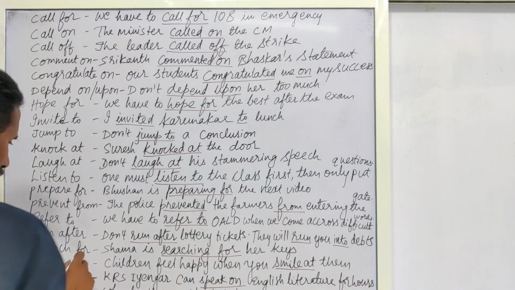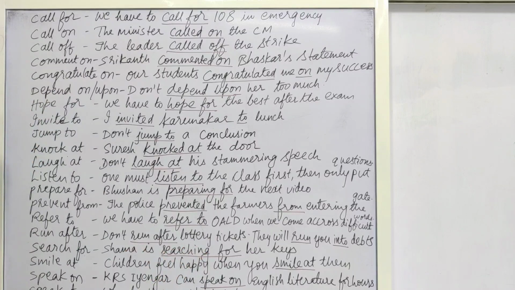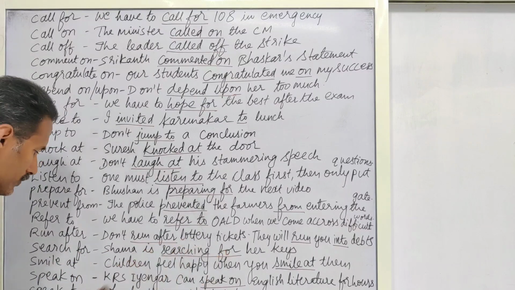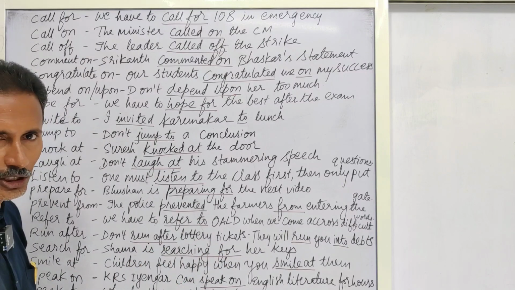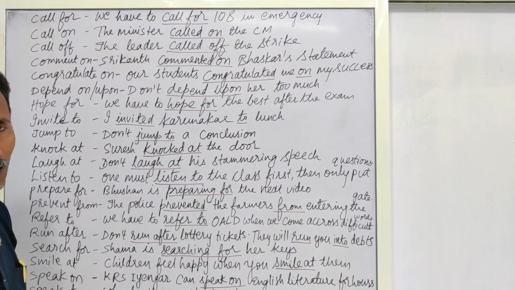Next, search for. Shama is searching for her keys. Search for. Shama is searching for hers. After search, you have to use for. Searching for my books, searching for my bag. Generally, children, they search for their books, pens, pencils when they start to their school.